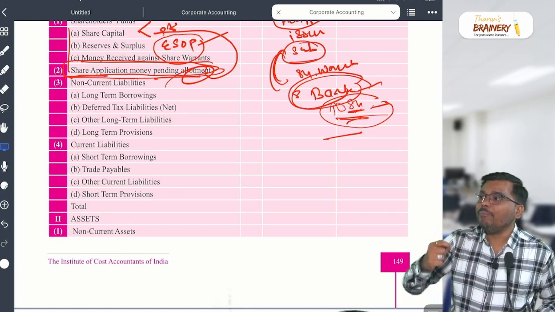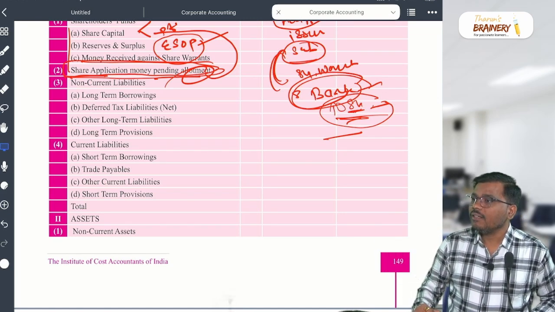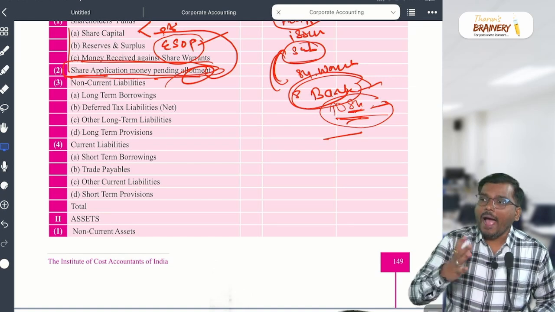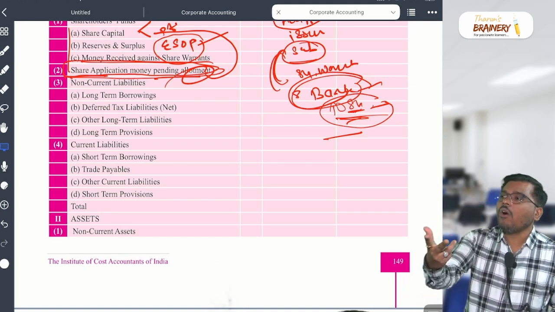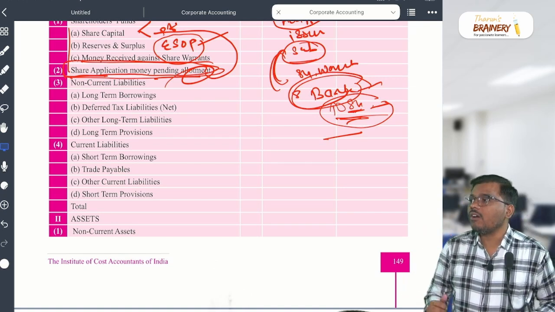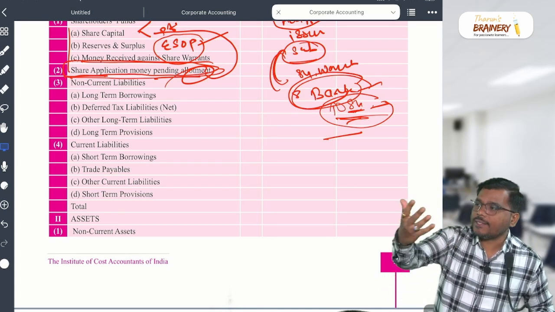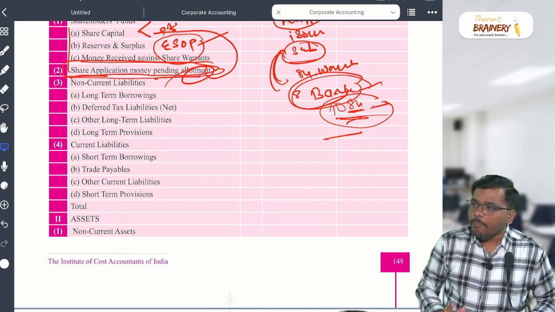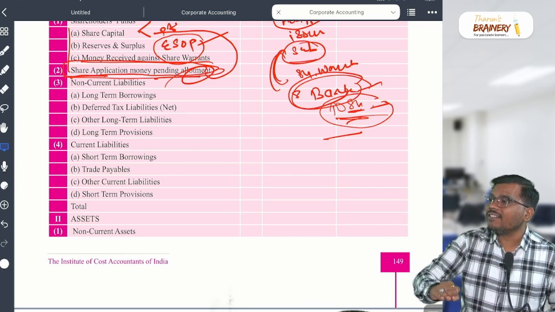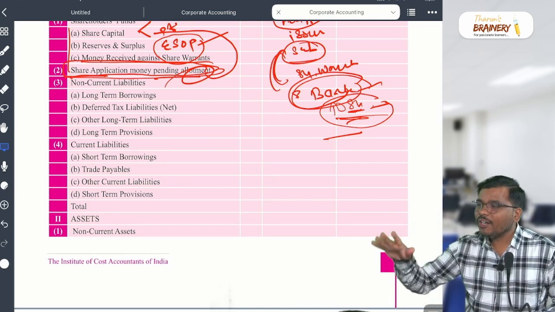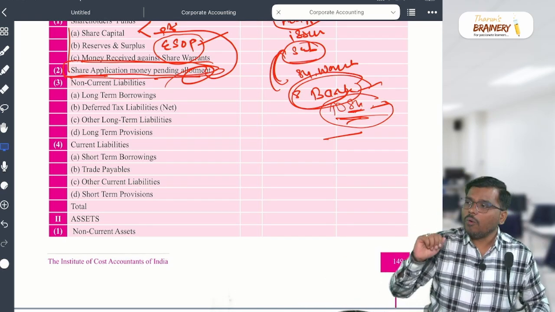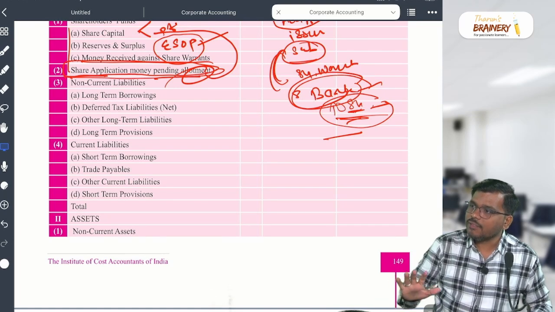First one, bank overdraft. Bank OD is what, sir? Long term or short term or current? Current. Why, sir? Bank will give you the excess facility to withdraw the money. But the moment a cheque comes to your bank, the bank will reduce your bank balance or reduce the OD balance. Correct? Are you getting my point?